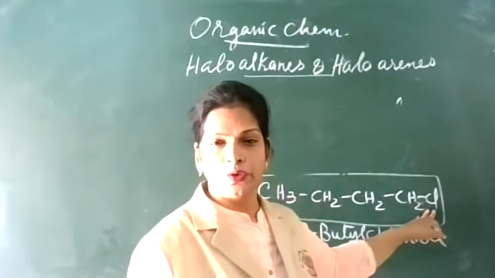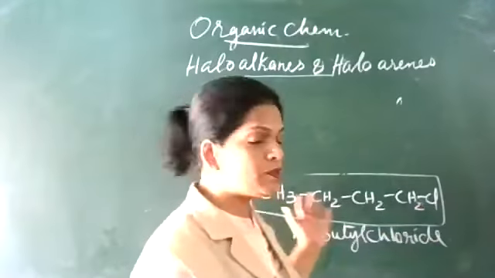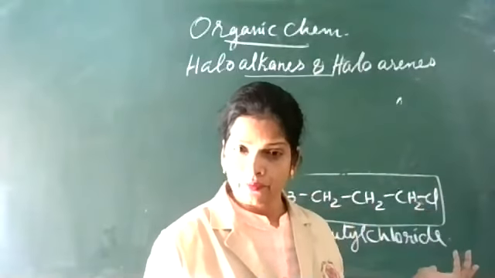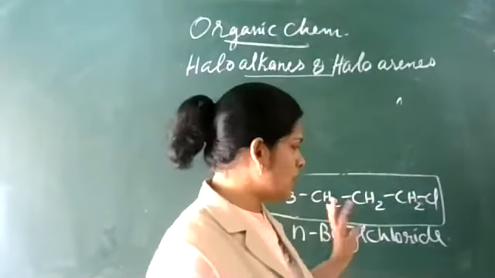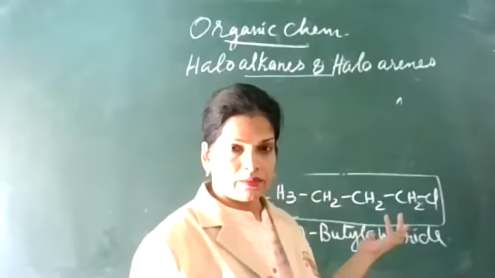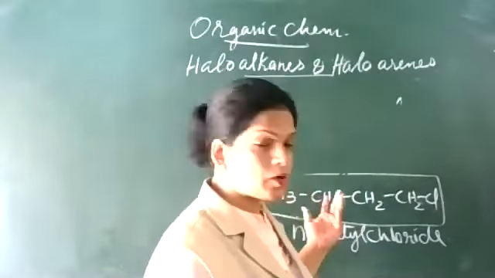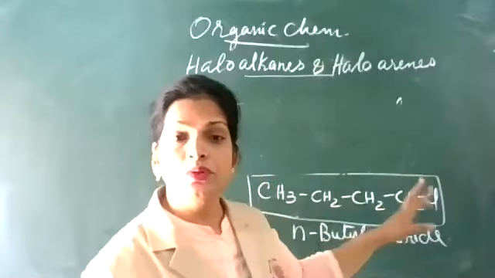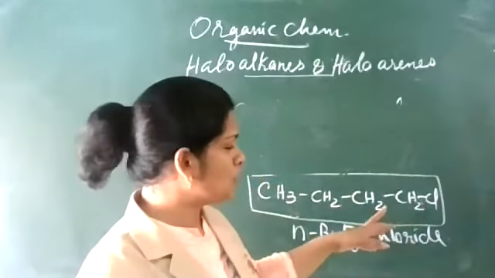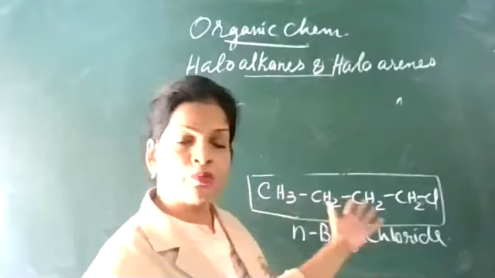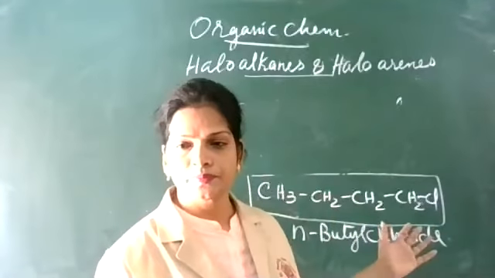The substituent fluoro. Now this compound shows all the properties of fluoro. Carbon and hydrogen are common. The special properties of this compound are due to fluorine. What all properties fluorine shows will be shown by this compound.